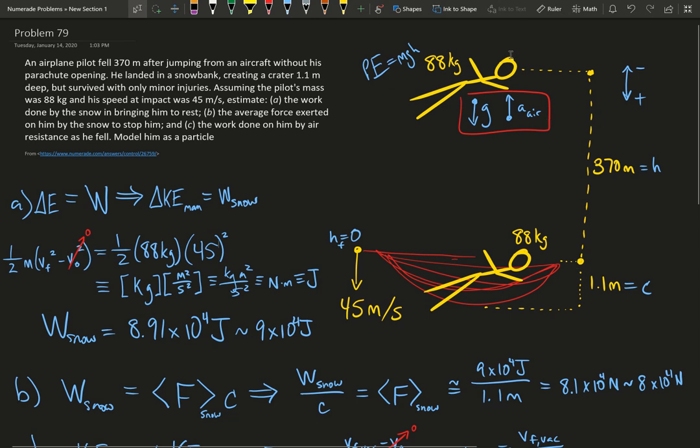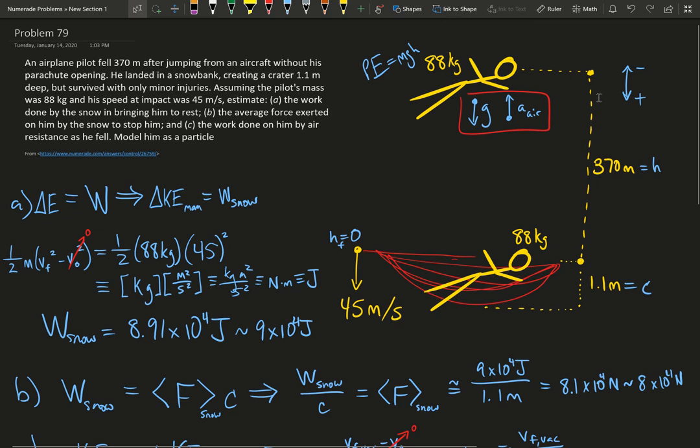So assuming that the pilot's mass is 88 kilograms, and that his initial impact speed is 45 meters per second, then we want to estimate the following. The work done by the snow in bringing him to rest. Then we want to know what the average force exerted on him by the snow was to stop him. And then we want to know the work done by the air resistance as he fell. And throughout, we're going to model him as a particle.